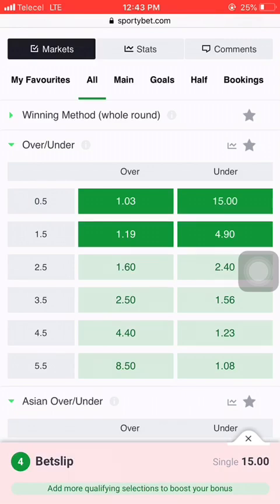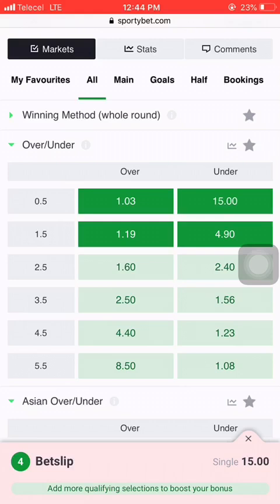But you lose your bet if more than two goals or exactly two goals happen in that game. Under 1.5 means one goal or less. So if you select over 1.5 and two goals were scored in that game, you will surely win your bet successfully.